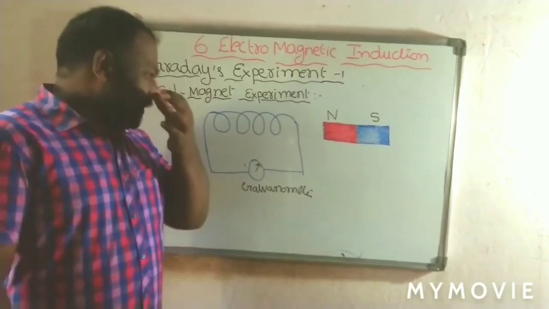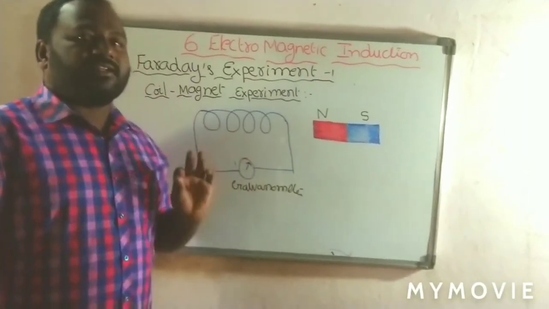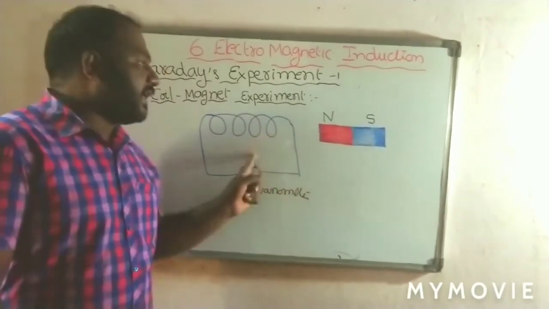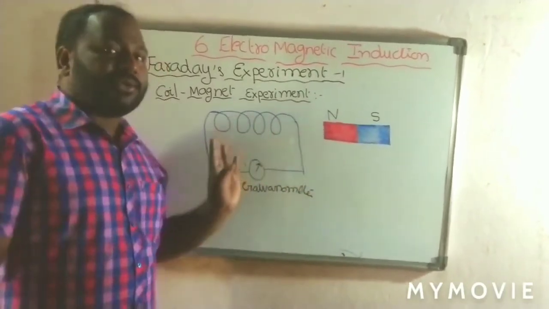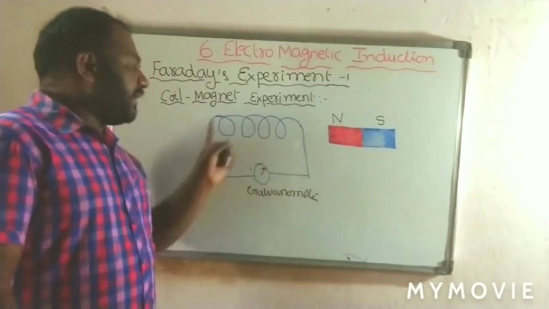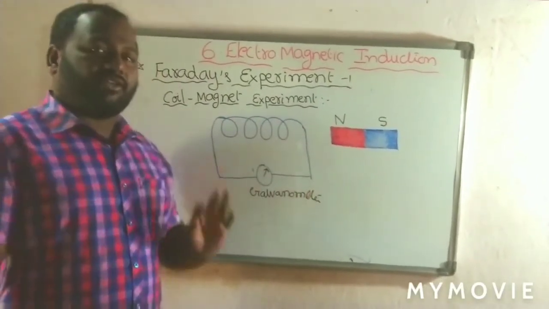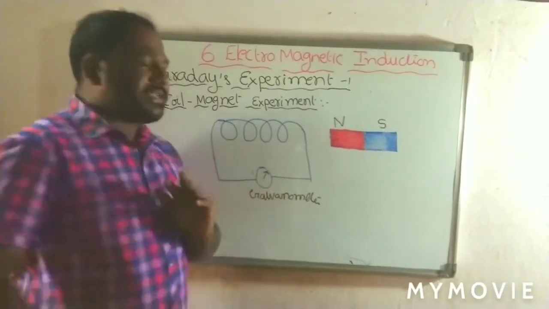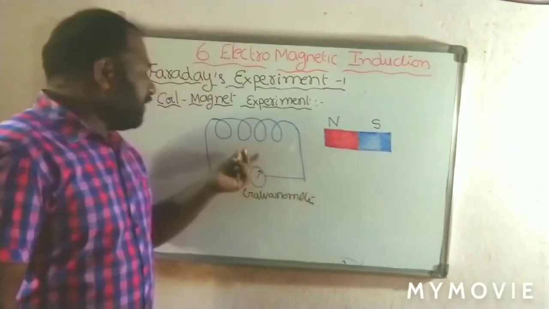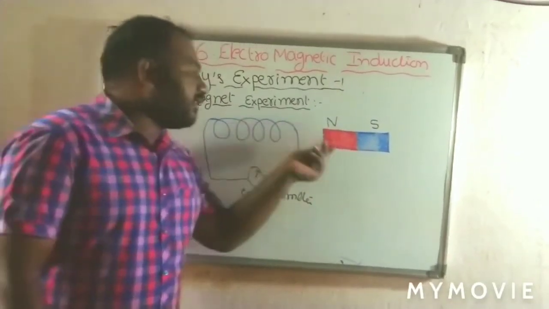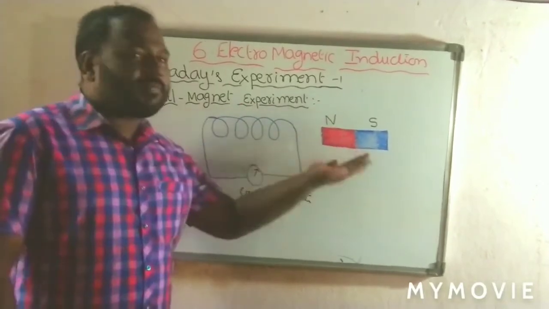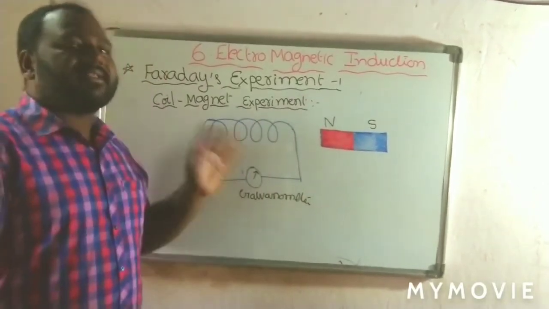So from this he gave a conclusion. The conclusion is that due to the relative motion between the coil and magnet, current is induced in the coil. Again he repeats this experiment by keeping the magnet stationary and moving the coil nearer to the magnet and back, means away from the magnet. In that process also he observed the same effect.